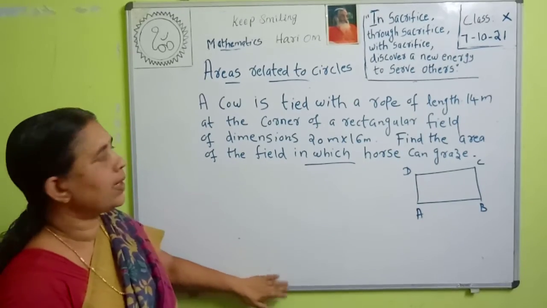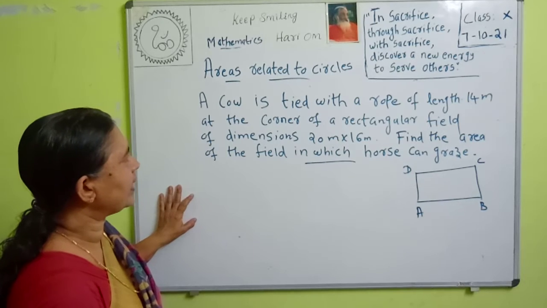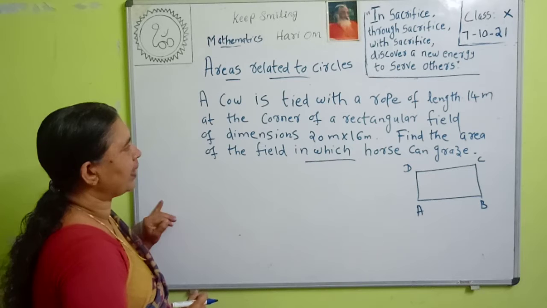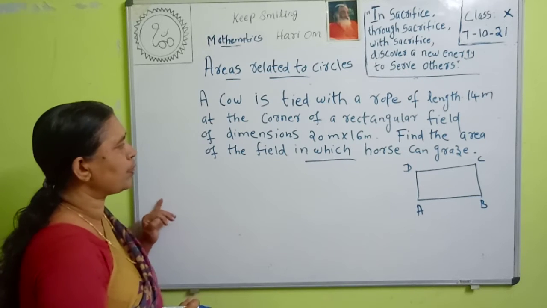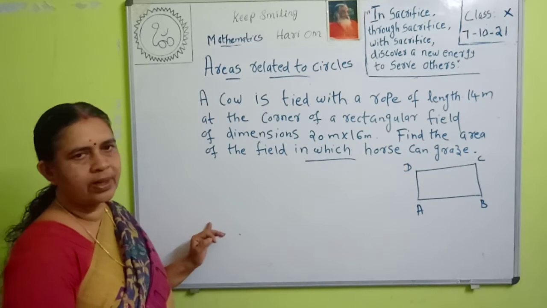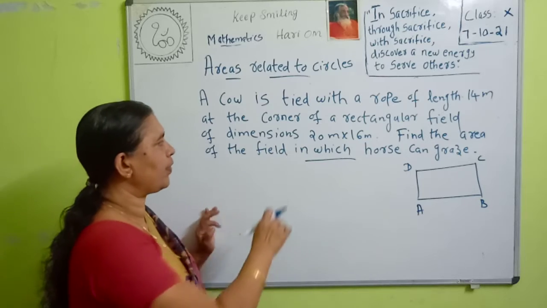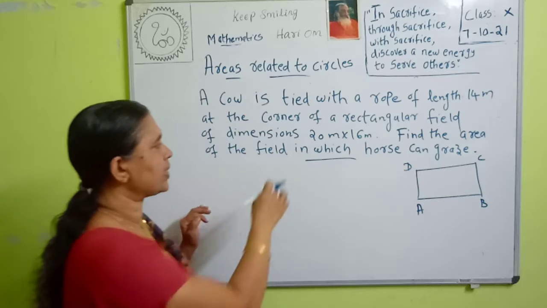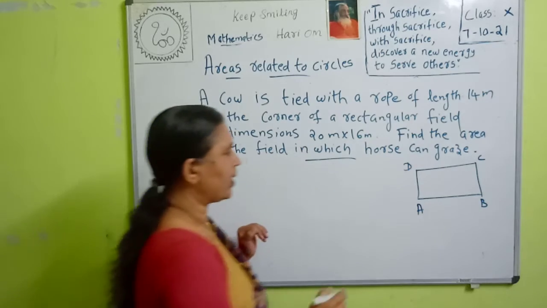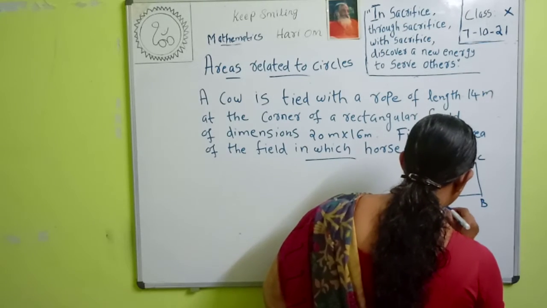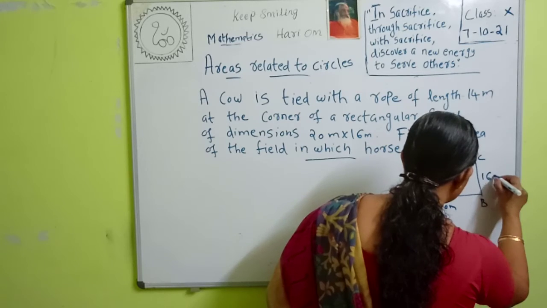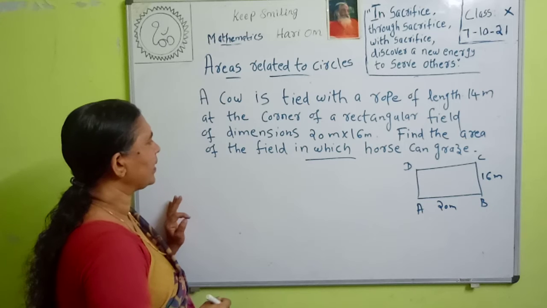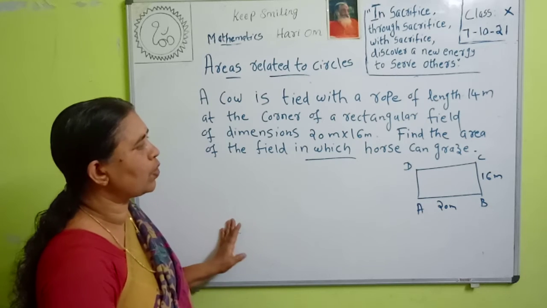Next question. A cow is tied with a rope of length 14 meter at the corner of a rectangular field of dimensions 20 meter into 16 meter. This means that length is 20 meter and breadth is 16 meter. So here this is 20 meter and the breadth is 16 meter of a rectangular field. Find the area of the field in which the cow can graze.